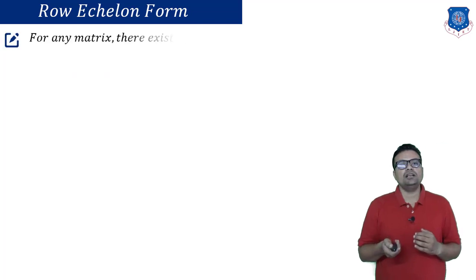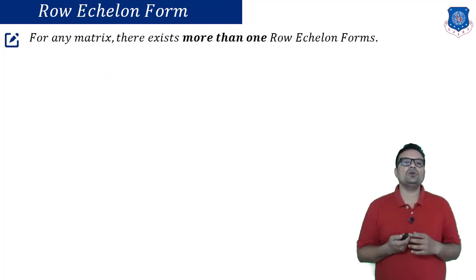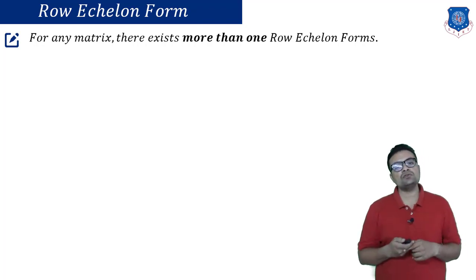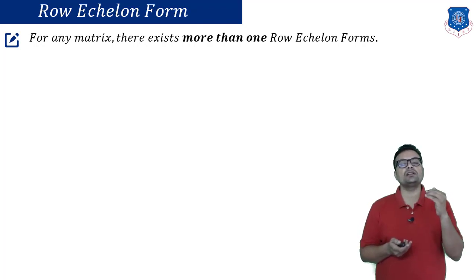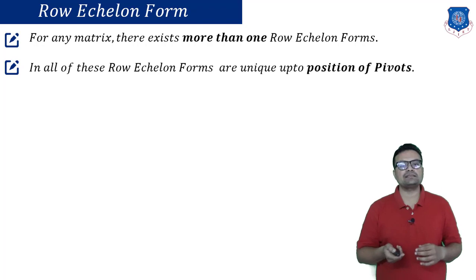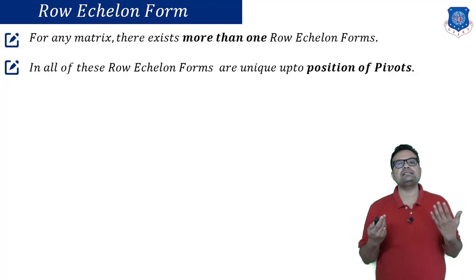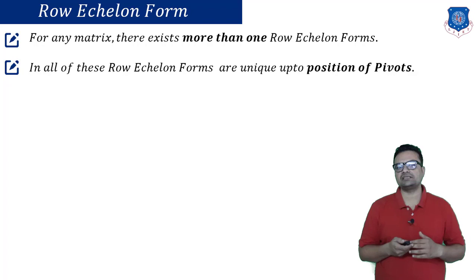Now once we have this row echelon form of the matrix, the natural question would be, is there a possibility that there is more than one row echelon form, or do we have uniqueness in the row echelon form of the matrix? And for that we need to consider this particular statement. For any matrix there exist more than one row echelon forms. Now what do we mean by this? See, in all row echelon forms of the matrix, the uniqueness is up to the position of pivots. Now what is the meaning of this?